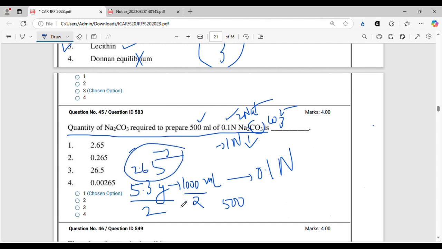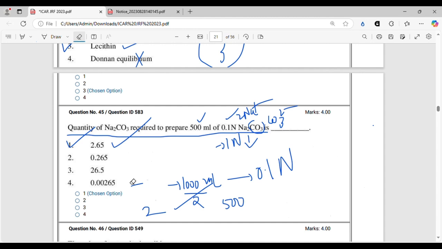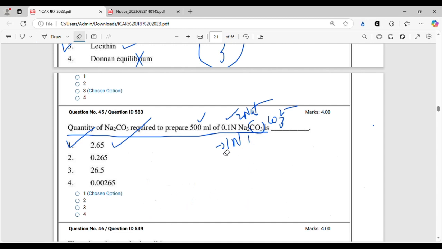So 5.3 divided by 2 is 2.65. So option 1 will be the correct answer. Like 2.65 gram of Na2CO3 is required for preparing 500 ml of 0.1 normal solution of Na2CO3, right? Option 1 will be the correct answer.